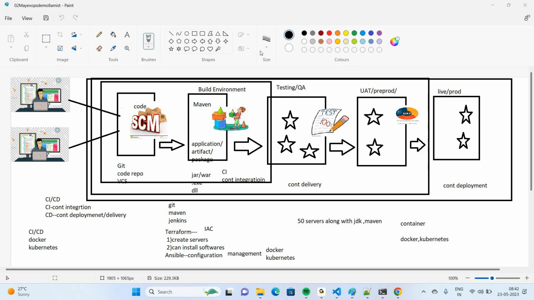Now, what is your responsibility as a DevOps engineer? Before DevOps days, this process was completely manual.